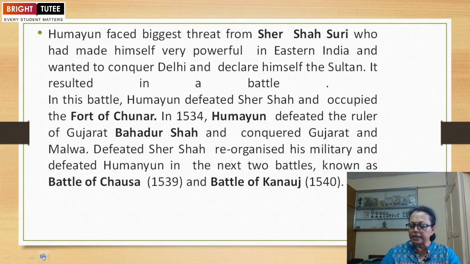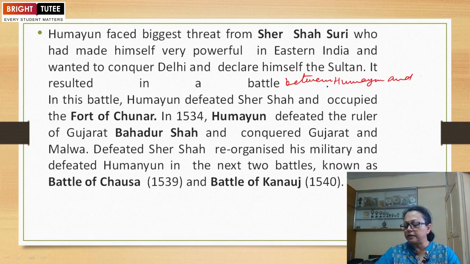It resulted in a battle between Humayun and Sher Shah Suri in 1532.